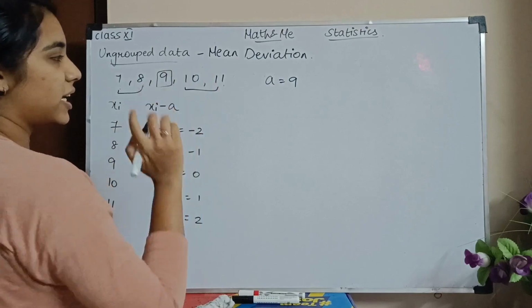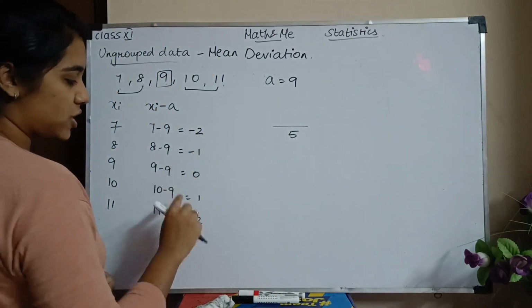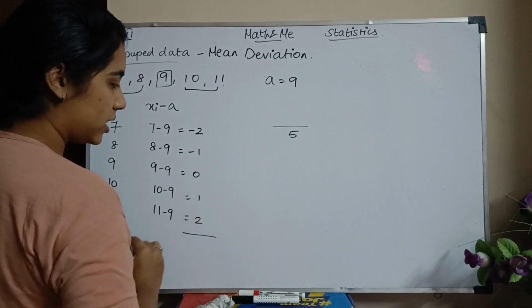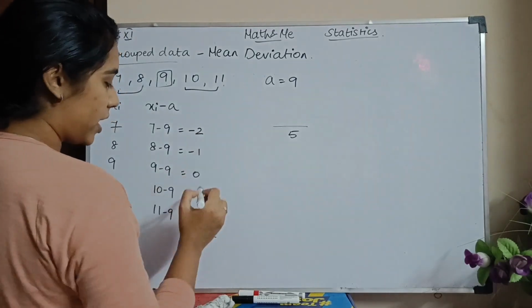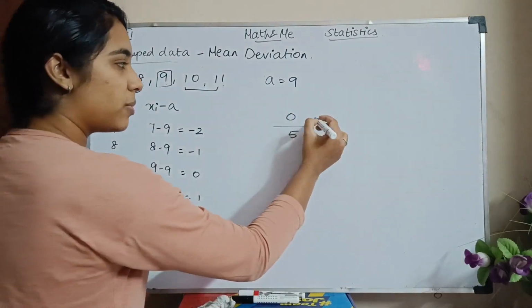Total number of observations is 5, okay. What is the sum of all the observations? Minus 2, minus 1, 0, 1, 2. When I add all these, minus 2 and 2 cancel, minus 1 and 1 cancel. So my final value will be 0, which is 0 by 5, which is 0.